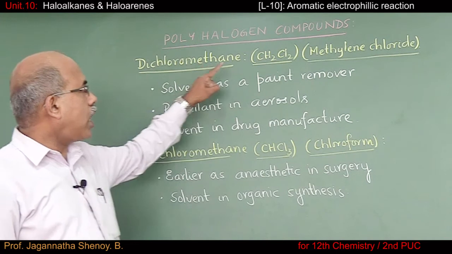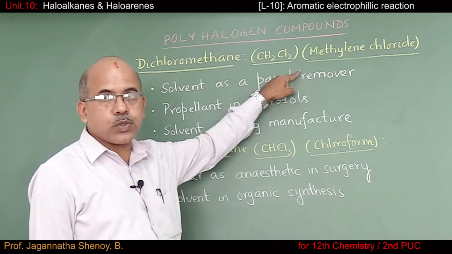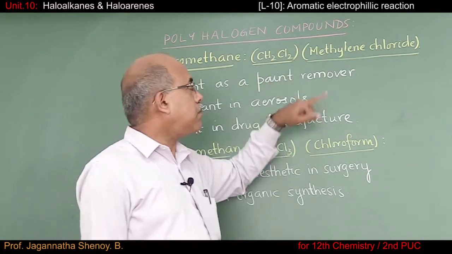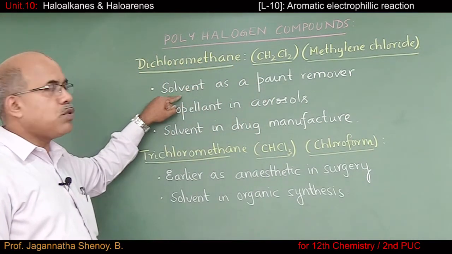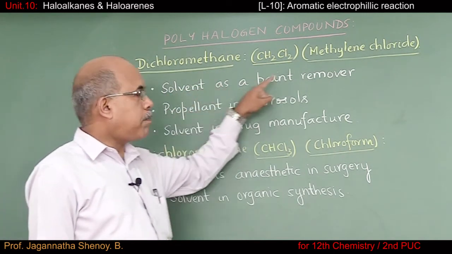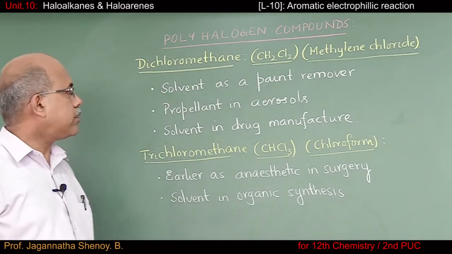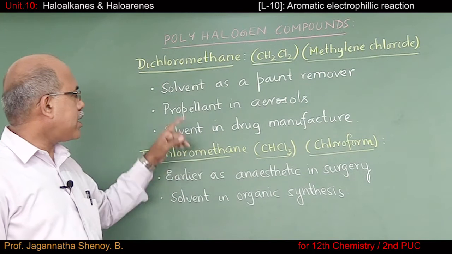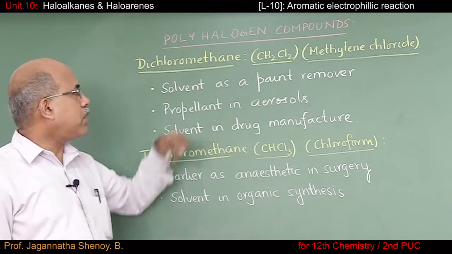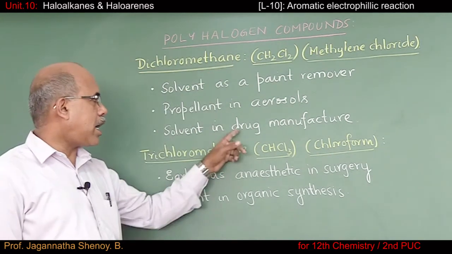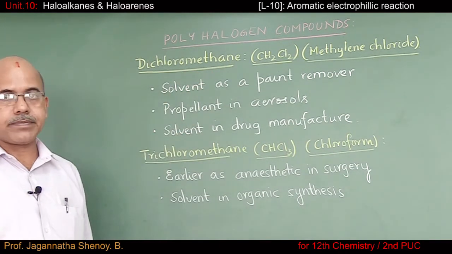The first compound I am going to start with is dichloromethane. The formula is CH2Cl2. The common name of the compound is methylene chloride. This methylene chloride is used as a solvent, as a paint remover. You want to remove the paint, you can make use of dichloromethane. And this dichloromethane is used as a propellant in aerosols. And this dichloromethane is widely used in the drug manufacture industry, where dichloromethane is used as solvent.